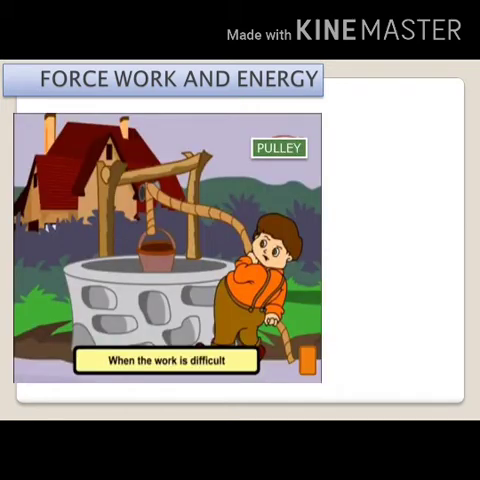Now, pulley. A pulley is made from a wheel and a rope. It is used to lift things easily. Villagers use pulley to draw water from wells.